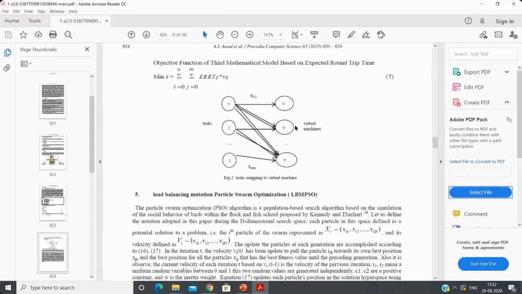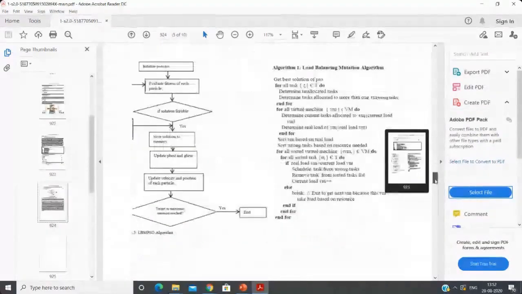They have adopted this, meaning they map each task with the number of VMs, and this is integrated together, and they work on the expected round trip time as their objective utility function.